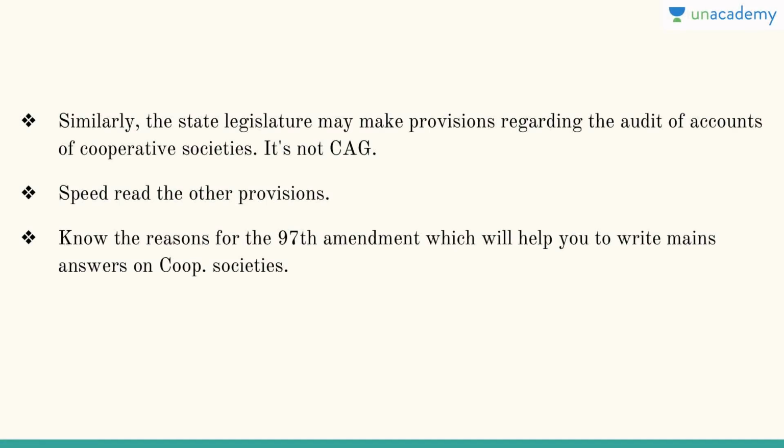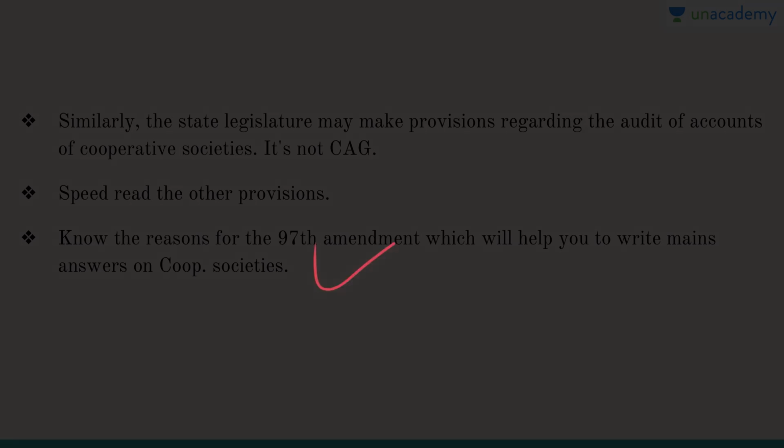The state legislature may make provisions regarding the audits of the accounts of various cooperative societies. Now why do we focus so much on cooperative societies? Because one of the Gandhian directive principles said that we should promote them. And it's not the Comptroller and Auditor General which audits the accounts of cooperative societies. So that point also should be very, very clear. Then speed read the other provisions given here and know the reasons why the 97th Constitutional Amendment Act was brought in the first place. This will help you write mains answers on cooperative societies. So all this becomes important.